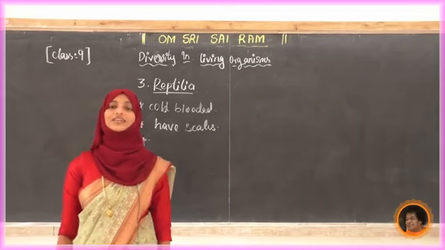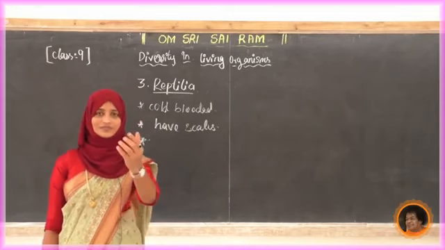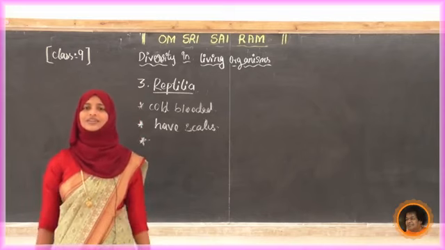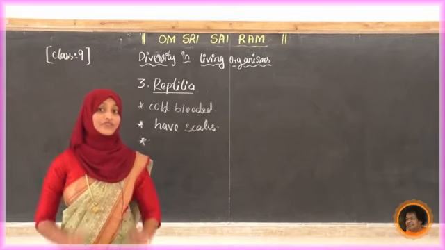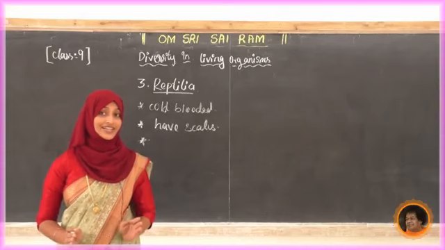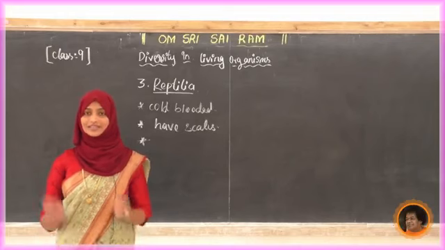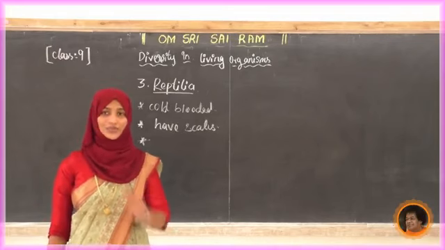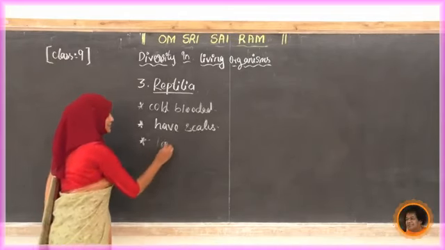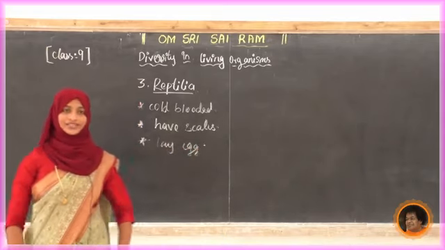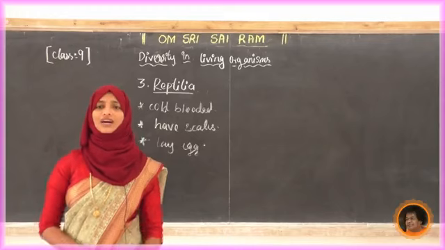Lizards also have a similar kind of egg, like a bird's egg. It has a covering. In fishes and amphibia, as we studied in the last class, there is no covering for the fish egg or the amphibian's egg. Okay, so they lay eggs. Write down that point also.